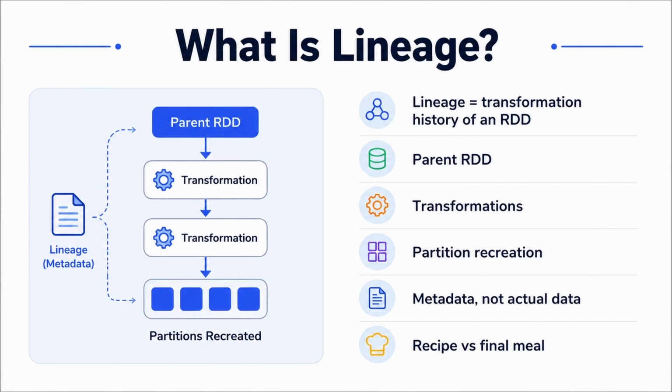Now, one very important point: lineage is not the actual data. Think of lineage like a recipe. If I give you a recipe for making a dish, the recipe isn't the dish itself. It tells you how to create the dish. Similarly, Spark stores the information needed to recreate the data rather than simply storing another copy of every intermediate dataset. So let's take a very simple example and see what this history actually looks like.